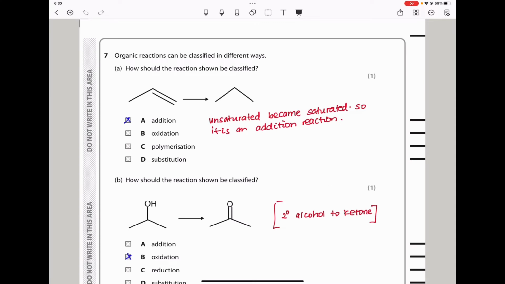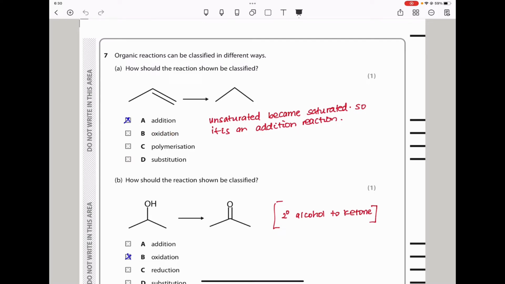Question 7 says, organic reactions can be classified in different ways. How should the reaction shown be classified? We can see here an alkene being converted into an alkane. So this should be an addition reaction because something has been added and the double bond has disappeared.